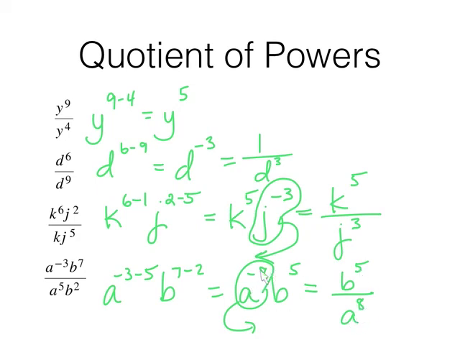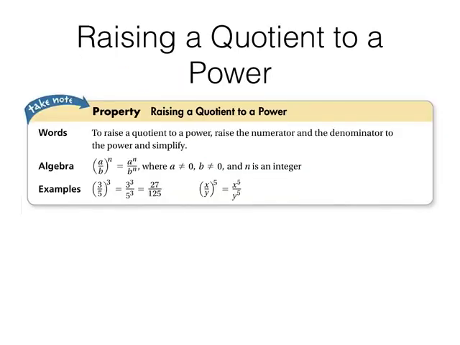But since this is essentially the numerator of a fraction with an invisible denominator of 1 right there, that's why it goes down to the denominator. All right, continuing with raising a quotient to a power.